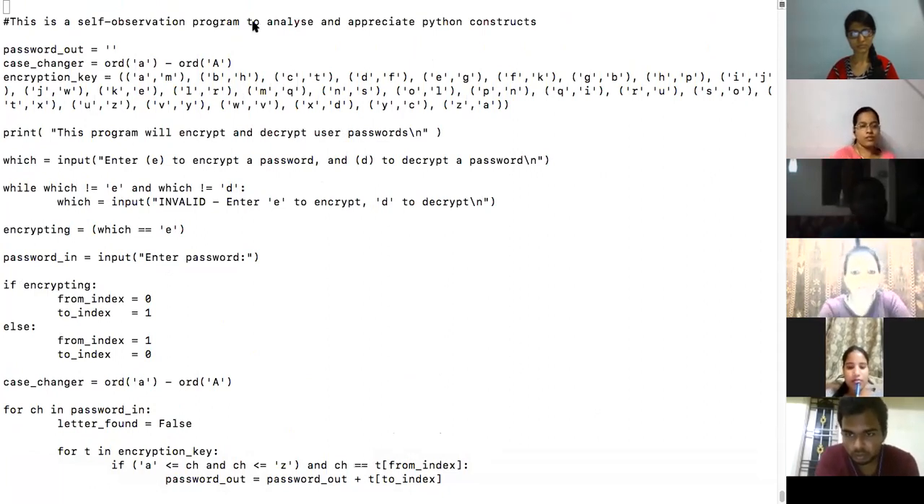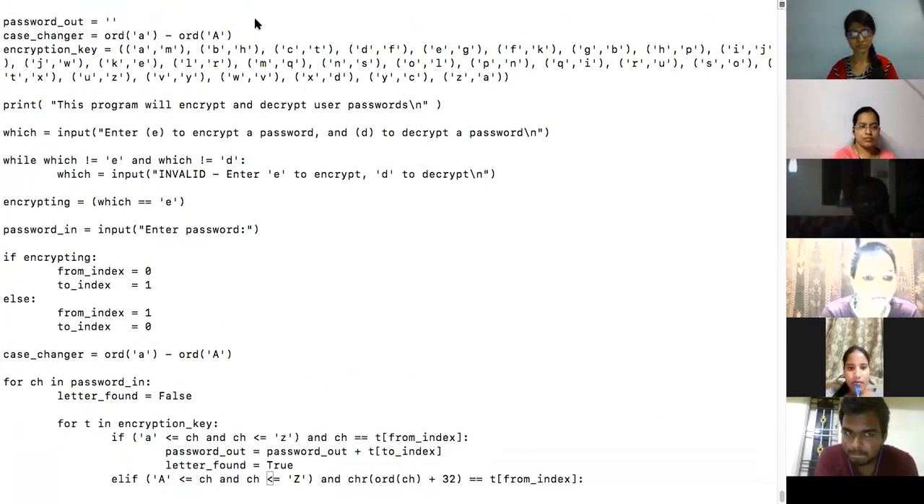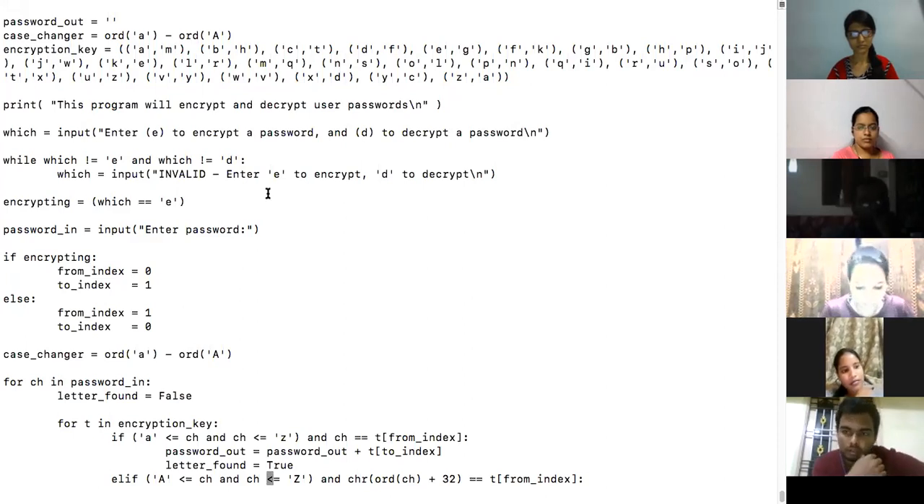So I have given this as a self-observation program. I want you to go through this program completely. But what I can do is run this code and show it to you. This program is basically for encrypting and decrypting a password. After the class, I want you to go through this code completely and see how it is working. Now you can see I've used tuples, odd, for, inner for, conditional statements and a lot of things.